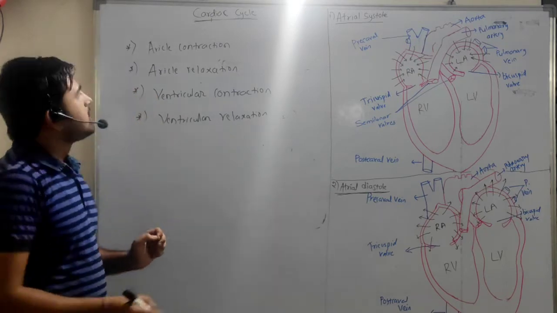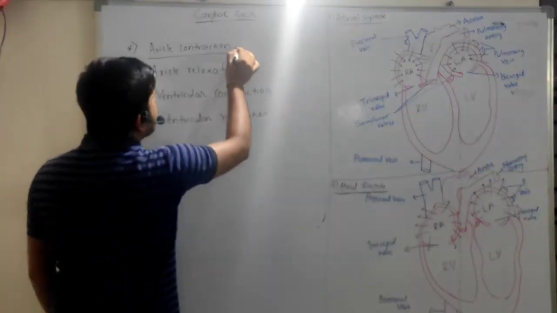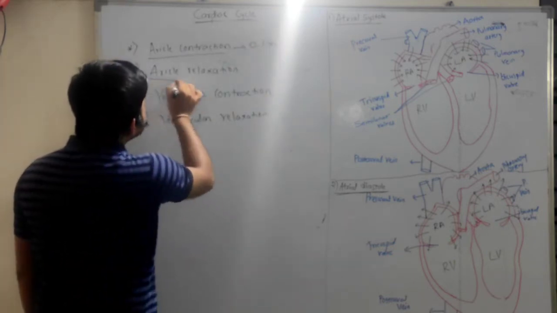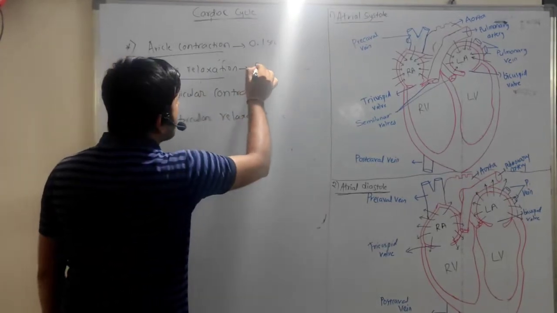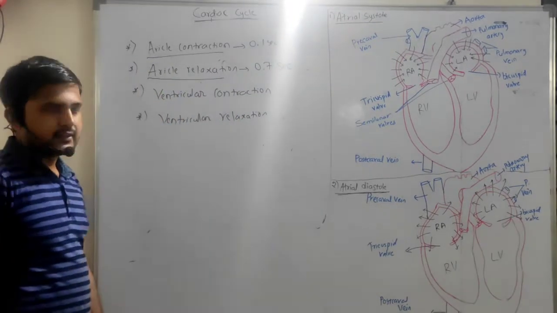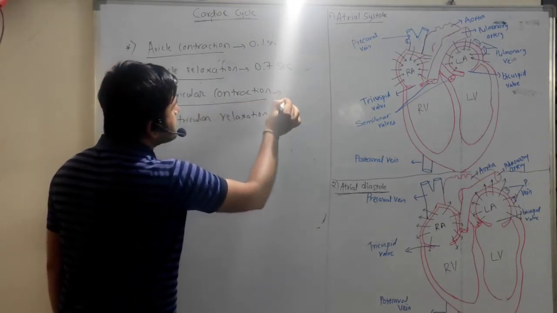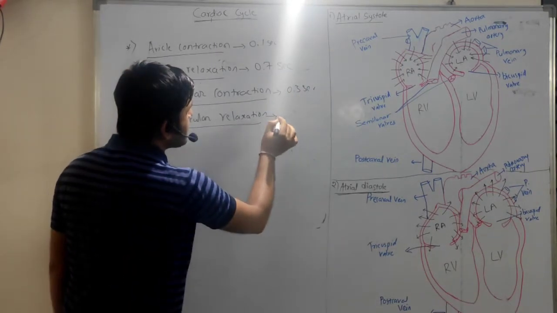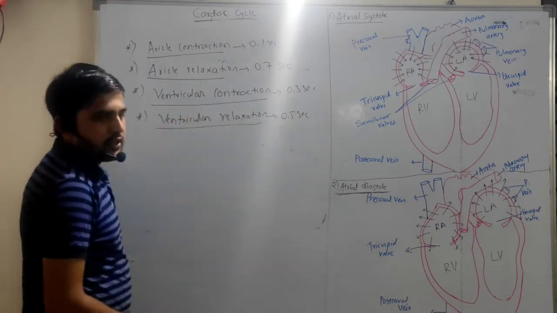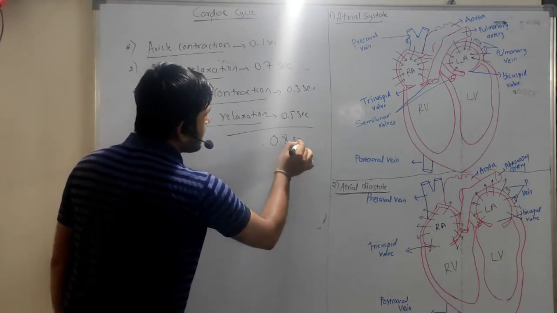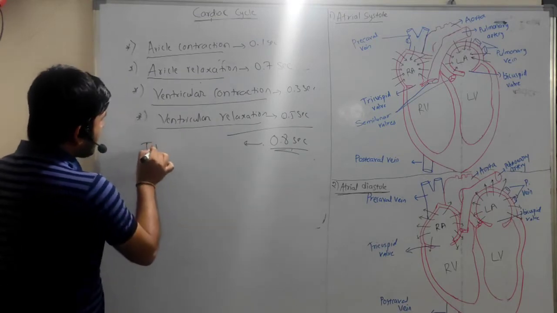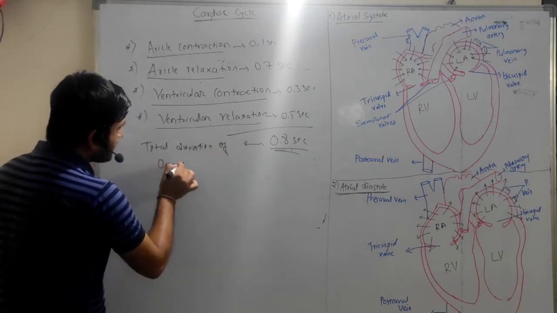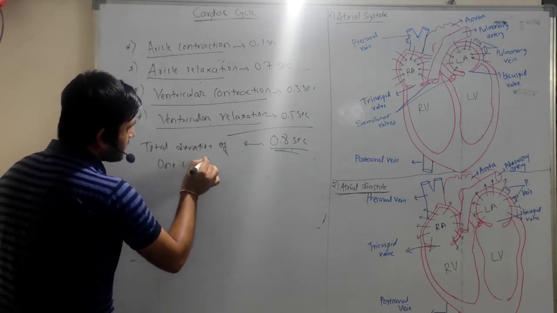The auricle contraction takes about 0.1 second, the auricle relaxation takes about 0.7 seconds, the ventricular contraction takes about 0.3 seconds, and the ventricular relaxation takes about 0.5 seconds, which totally takes about 0.8 seconds, the total duration of one cardiac cycle.